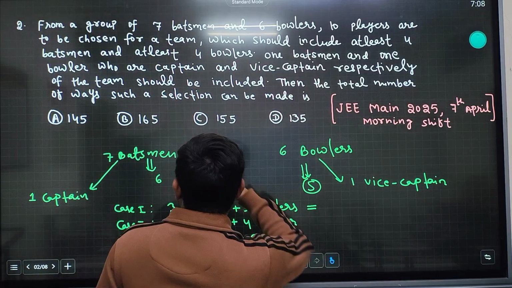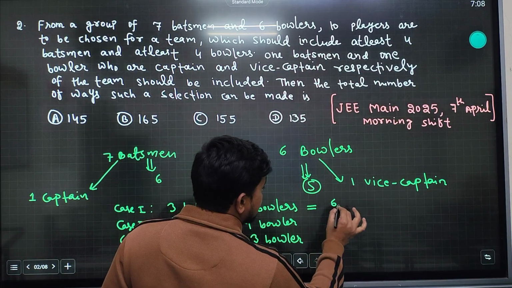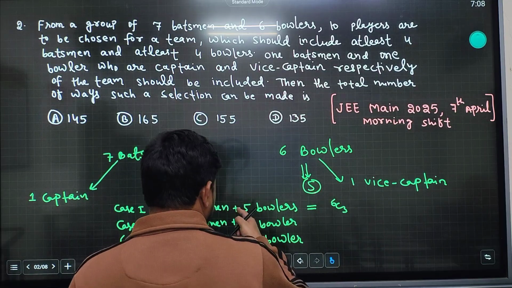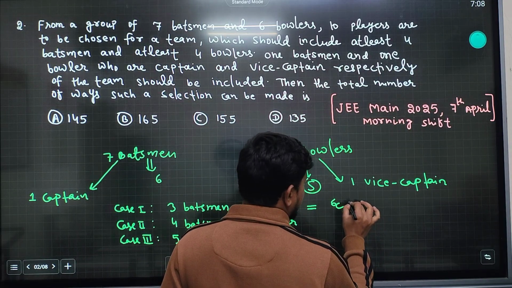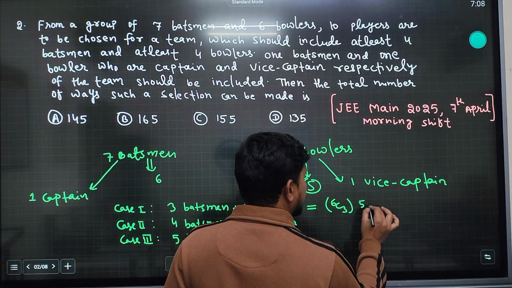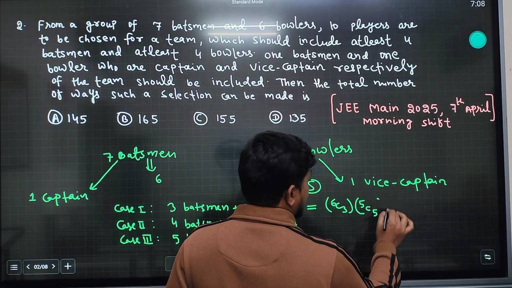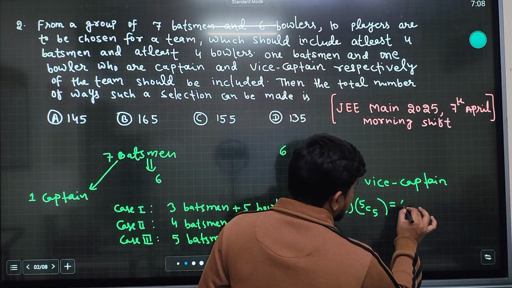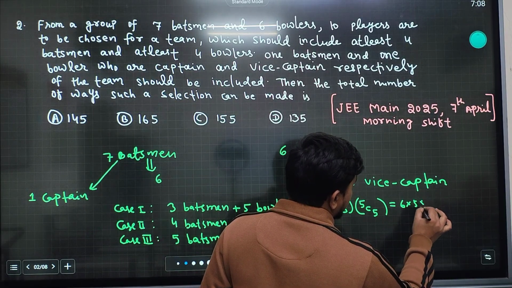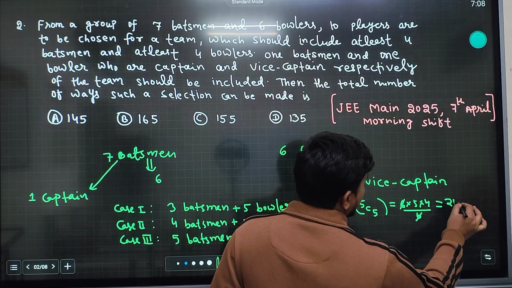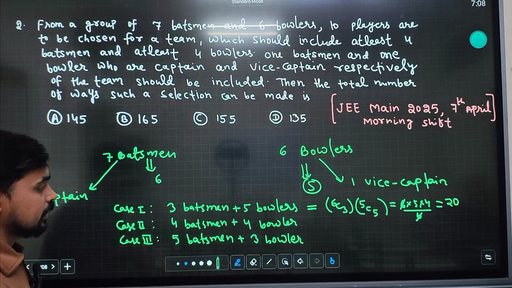Three batsmen: from the six we have to take three, and five bowlers: from five we take five. So 6C3 is six into five into four upon three factorial, that is 20, and 5C5 is one. So this is 20.